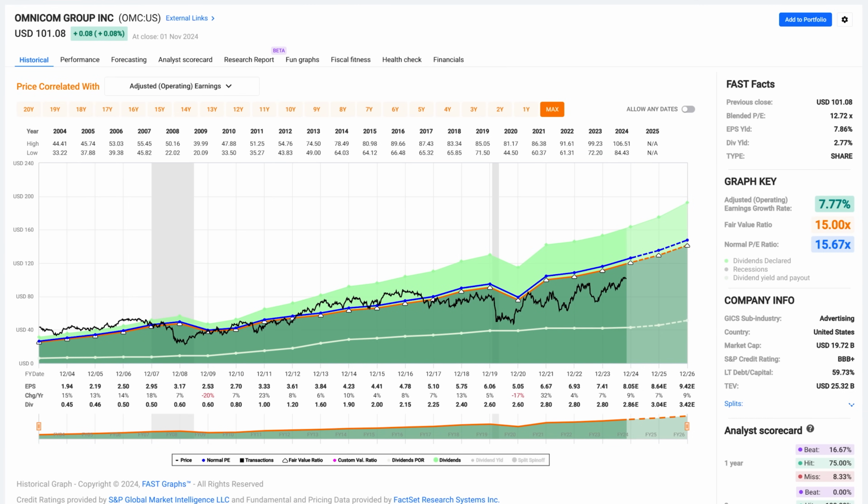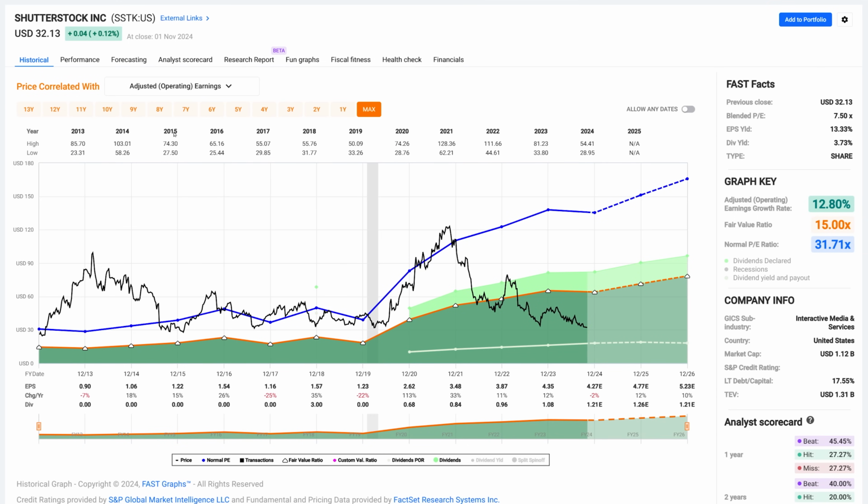The next stock on the list we want to look at will be Shutterstock. Now, this is kind of interesting. Shutterstock was a no-growth situation for all these years. I do want to point that out. It had periods where it grew strong and then dropped, but we didn't really get a lot of growth. We had 90-cent earnings in 2013 that only grew to $1.23 by 2019.